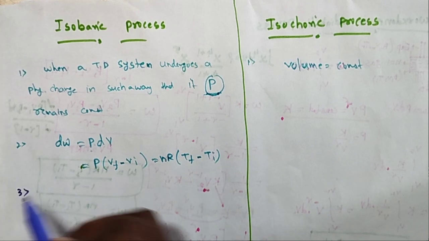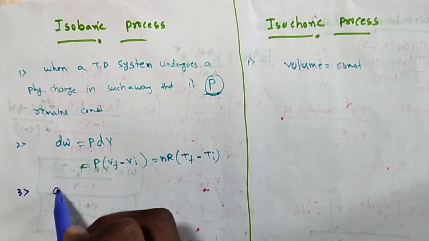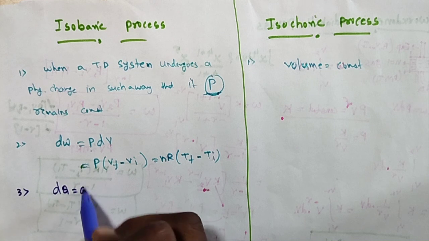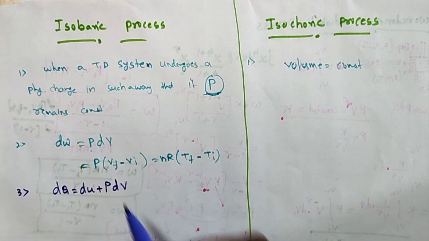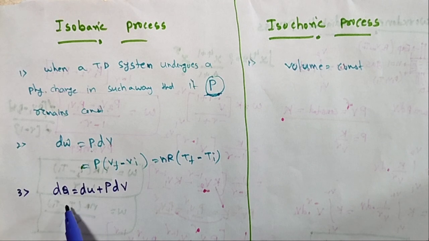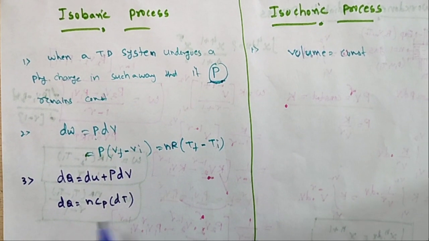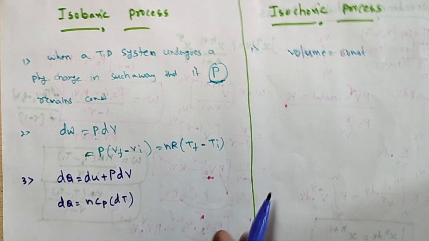And we apply the first law of thermodynamics. So dQ is equal to dU plus dW. What is the dW equation? PdV. So dQ is equal to dU plus PdV, and dQ is also equal to nCp dT, with respect to the specific heat. NCp dT, specific heat at constant pressure.